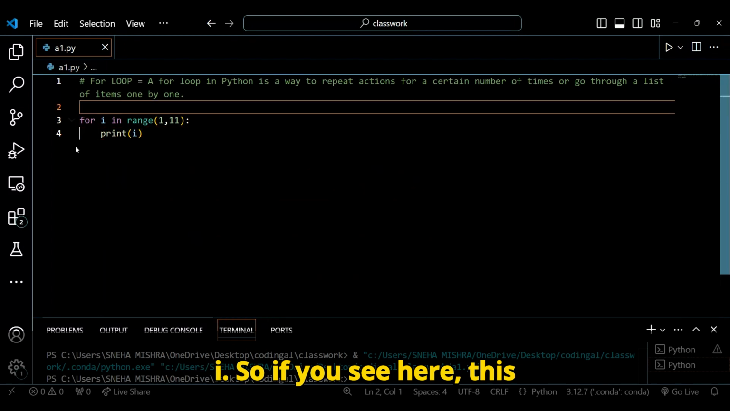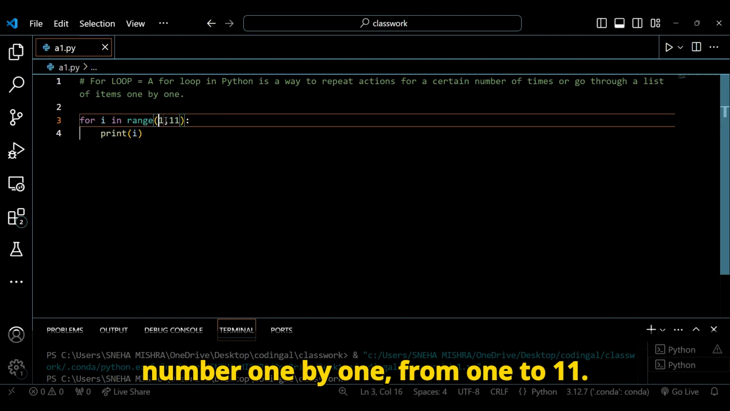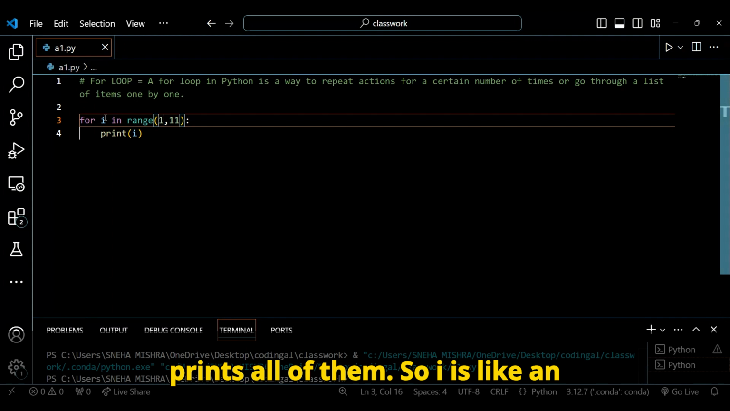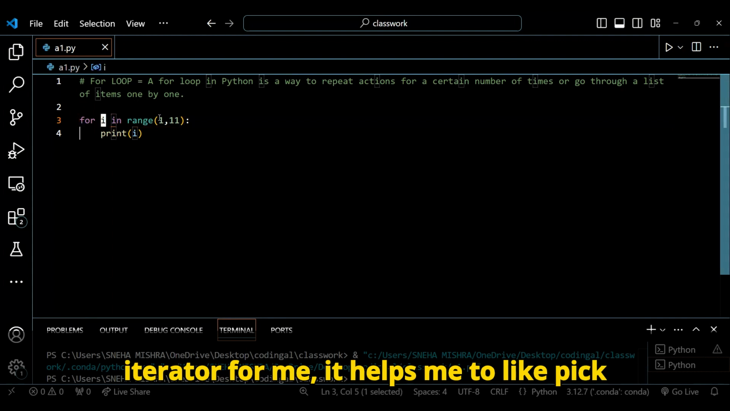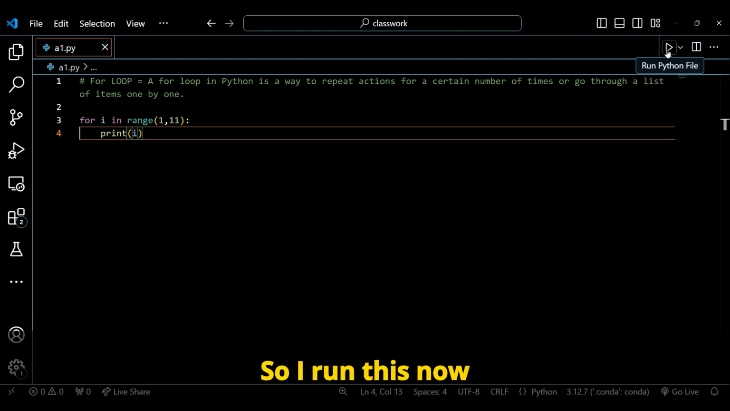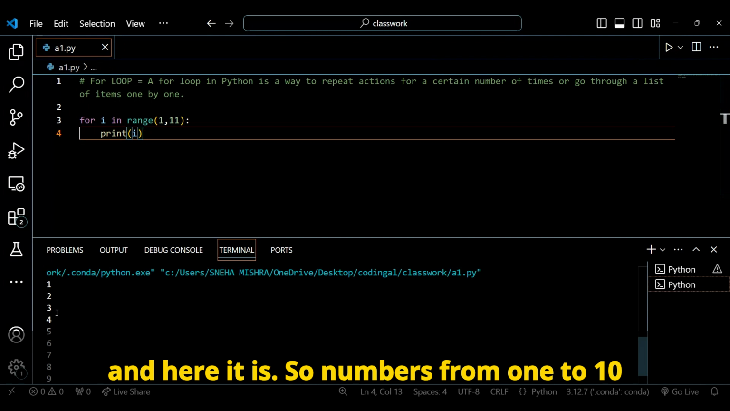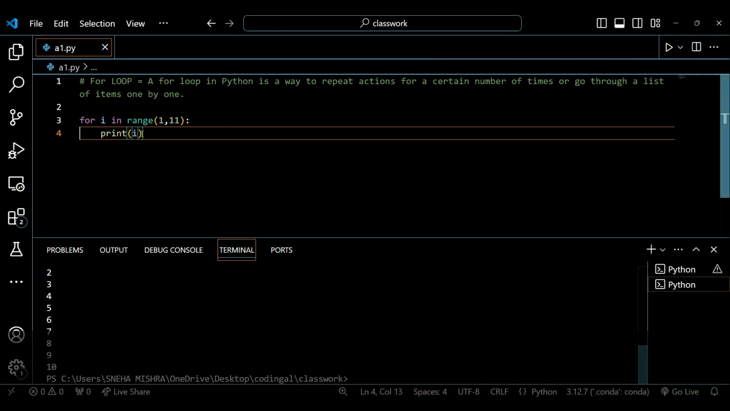If you see here, this i specifically just picks every number one by one from 1 to 11. It stops once it gets 10 and then it prints all of them. So i is like an iterator for me. It helps me pick each number one by one from the starting to the end. So I run this now, and here it is. Numbers from 1 to 10 printed up here.